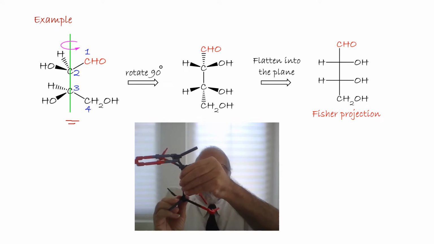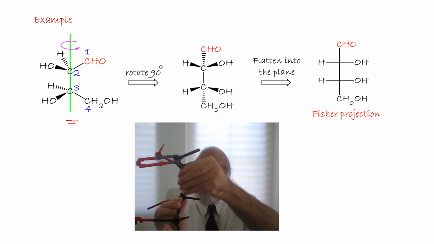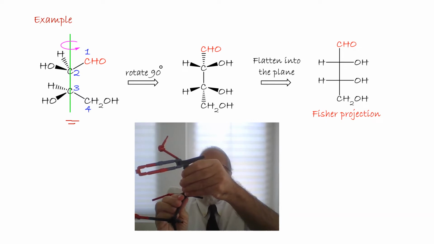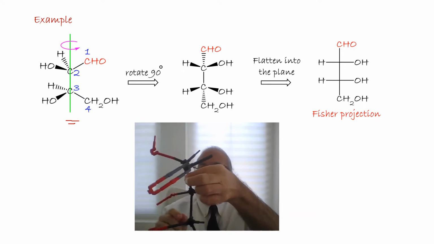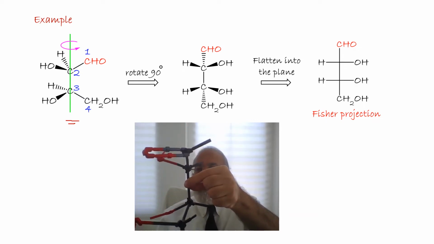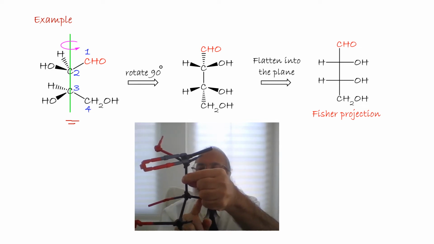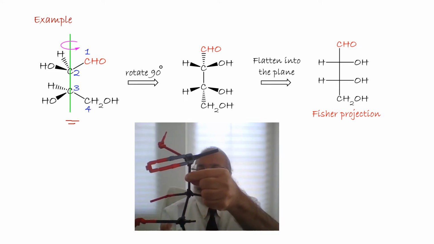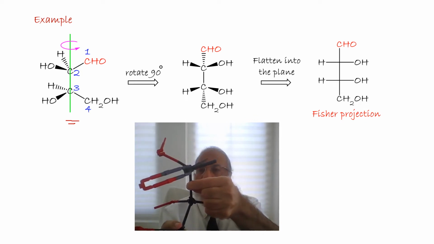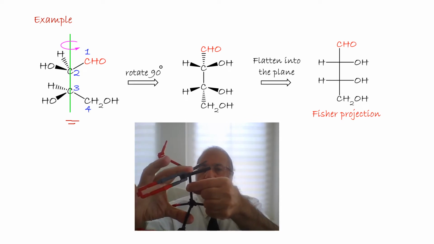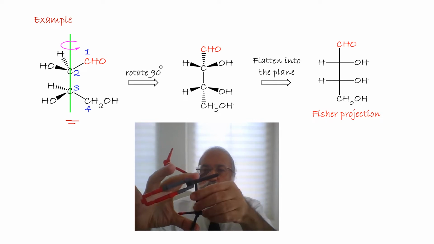I will put the molecule in the eclipsed form, so I have to rotate. Now I have C2 and C3 in the eclipsed form. The OH is now on the right, the H on the left, and CH2 in the back. I have the molecule now in the eclipsed form.